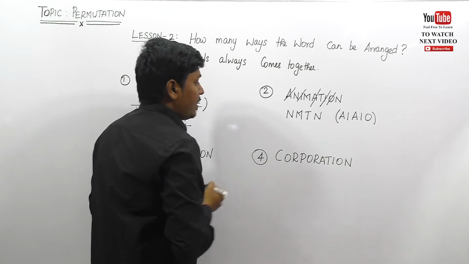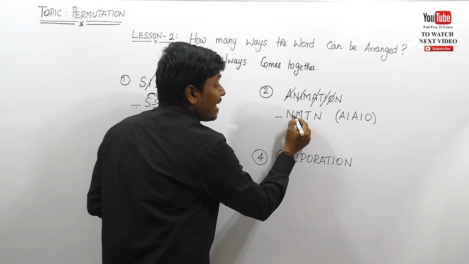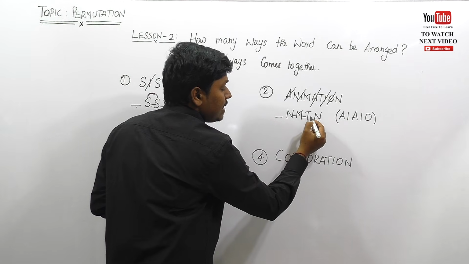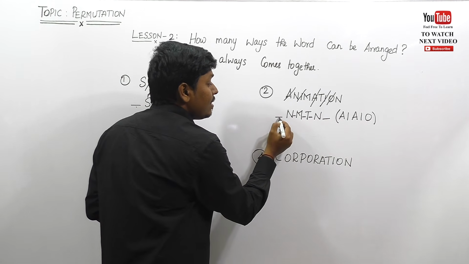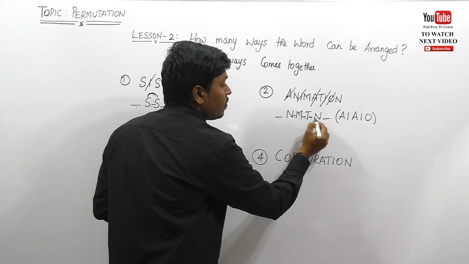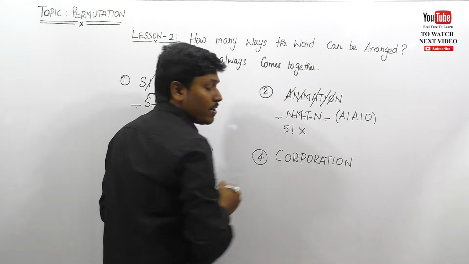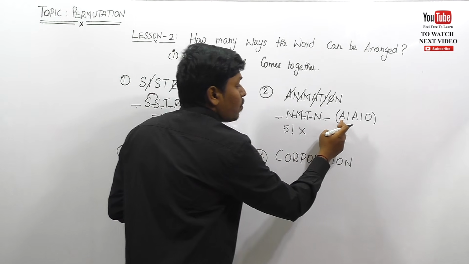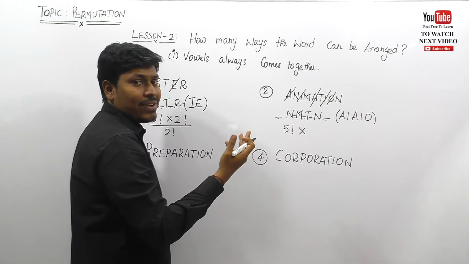So friends, listen carefully. We can place all the vowels at the front, or between M and N, or between M and T, or between T and N, or at the last. Just see how many places are there. 1, 2, 3, 4, 5. So 5 factorial. Friends, most important question. 5 factorial. And see how many vowels are there. 1, 2, 3, 4, 5. These 5 letters can be written in 5 factorial ways.